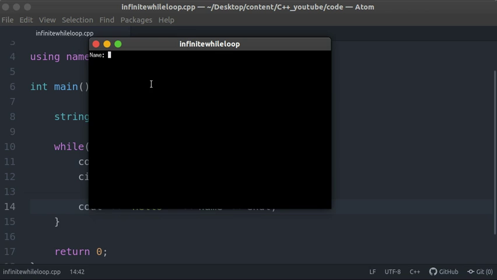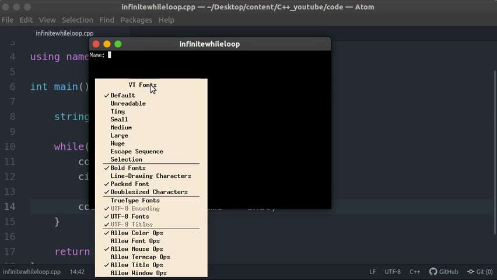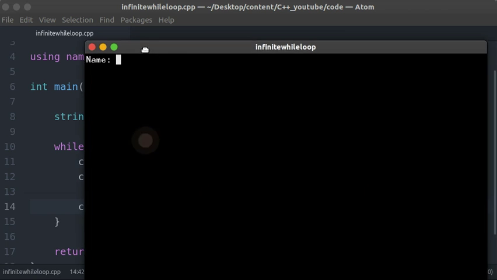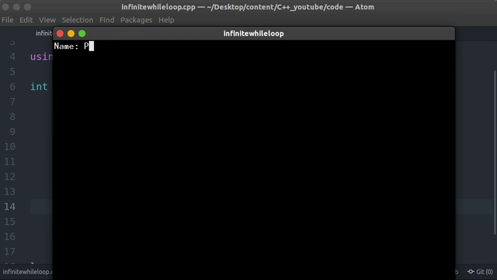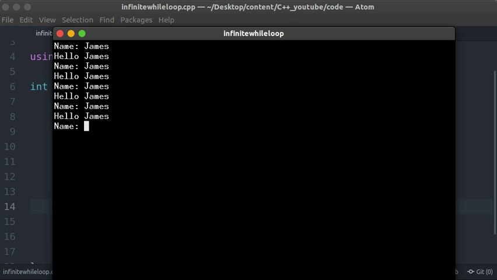So I'll bring this over here, and I'll try to make this big so that you guys can see. So here I'll type in maybe James, and it says hello James. I'll type in James again. It will continue asking me, and the program will continuously execute, because we're in a loop that never ends. Okay, we're in an infinite loop, so this continues happening an infinite number of times.